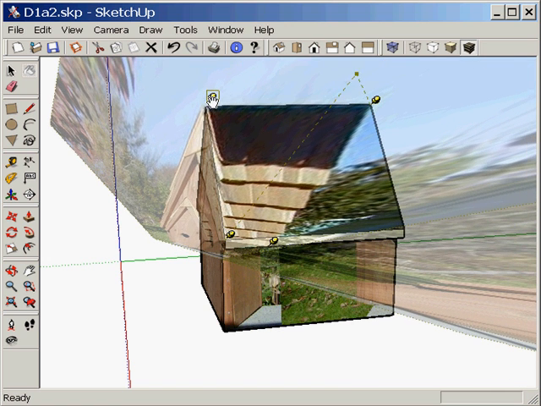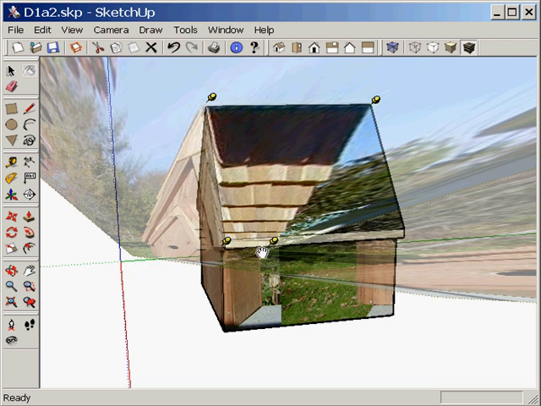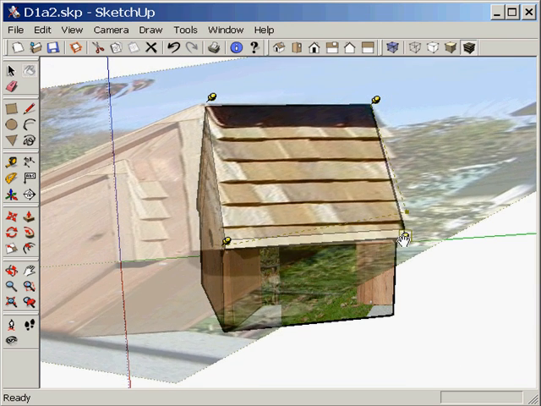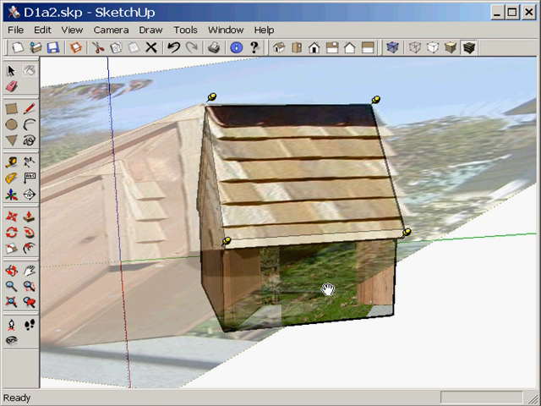Remove the perspective distortion and resize it to match the face. Let's do the same on the lower part of the birdhouse.